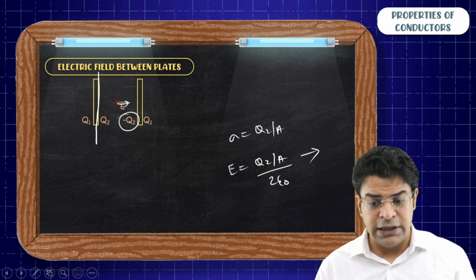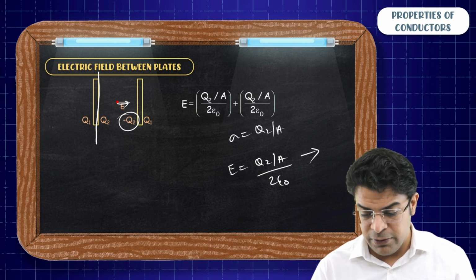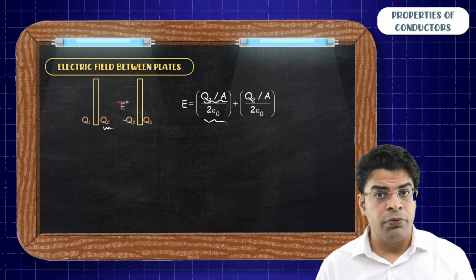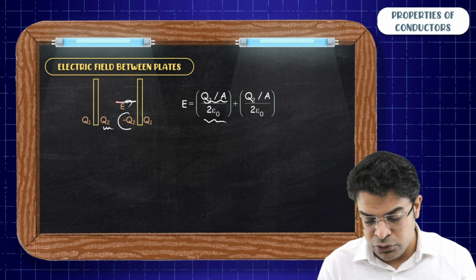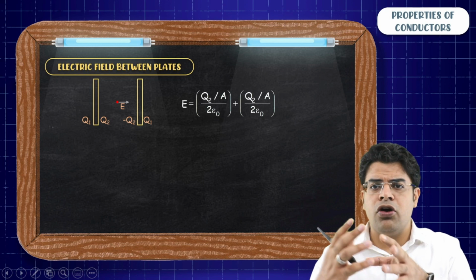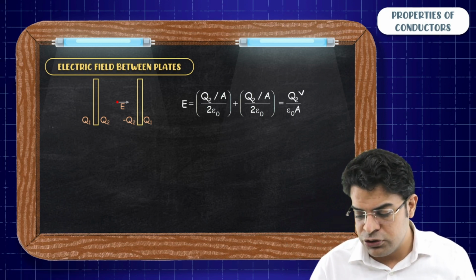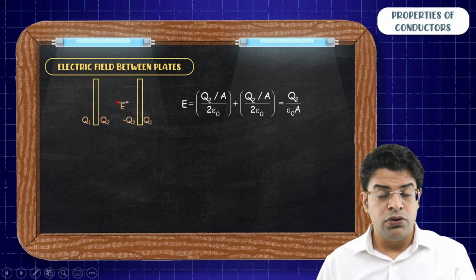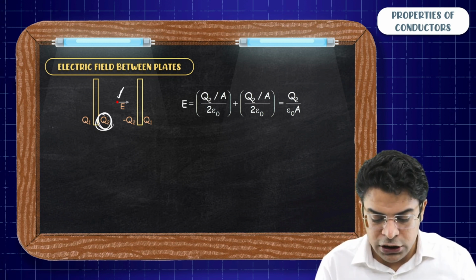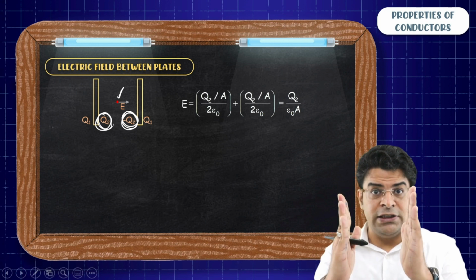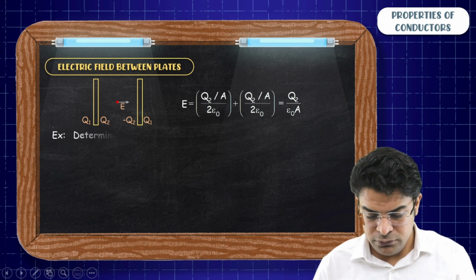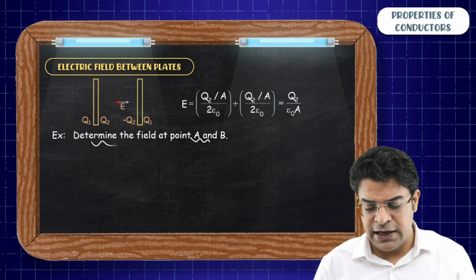So the electric field will be equal to, due to this positive, Q2 by A upon 2 epsilon naught, plus in the same direction due to this negative, Q2 by A upon 2 epsilon naught. So you get Q2 by 2 epsilon naught A plus Q2 by 2 epsilon naught A, that becomes Q2 by epsilon naught A. So I said that the field at a point between two plates depends upon the charge on the inner surfaces enclosing that space. So let's understand this with an example.